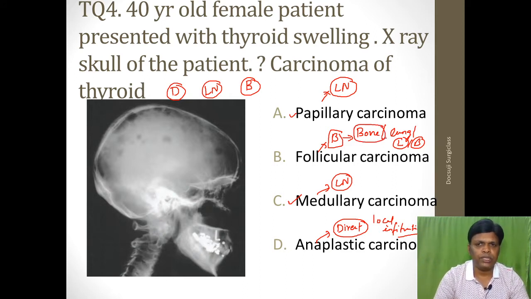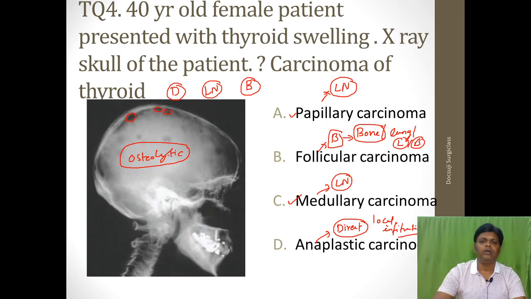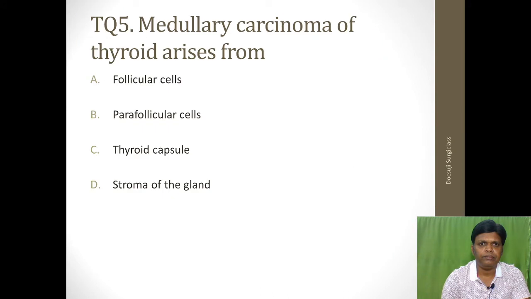Okay, so let us come to this picture. What you are seeing is the skull X-ray lateral view. You can see multiple osteolytic secondaries. So when a patient has a thyroid swelling presenting with bony metastasis, always think of follicular carcinoma. Multiple osteolytic secondaries you can see in this X-ray, which is suggestive of follicular carcinoma. Medullary carcinoma of the thyroid arises from... this we already discussed. The answer for this question is parafollicular C cells.